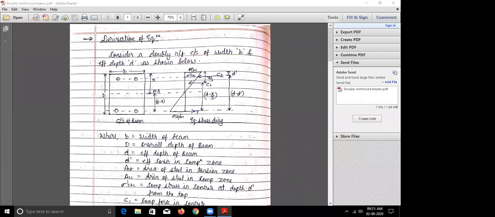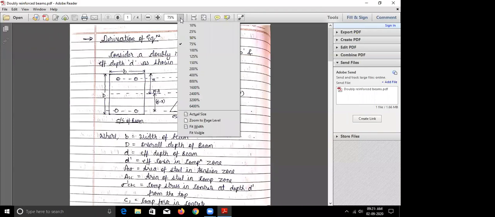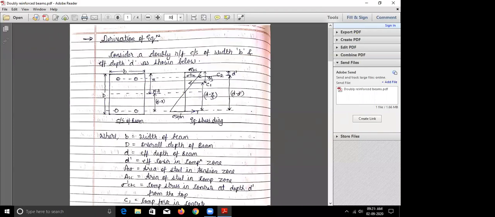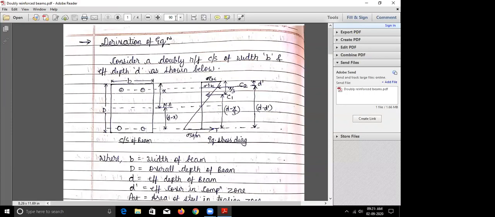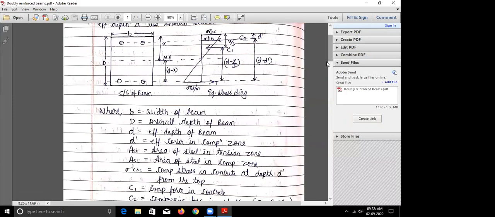And what is AST? AST is the area of steel in the tension zone, and ASC is the area of steel in the compression zone. Now what is sigma dash CBC? Sigma dash CBC is the compressive stress in concrete at a depth D dash from the top. Here you can see sigma dash CBC. I hope this is visible to everyone, or should I zoom it more? So here you can see sigma dash CBC is the compressive stress in concrete at the level of the compressive steel, at a depth D dash from the top.